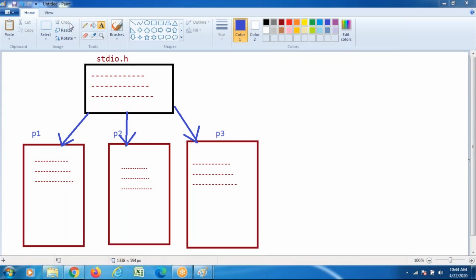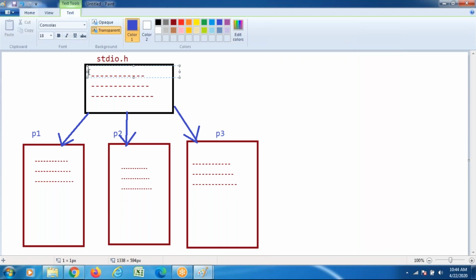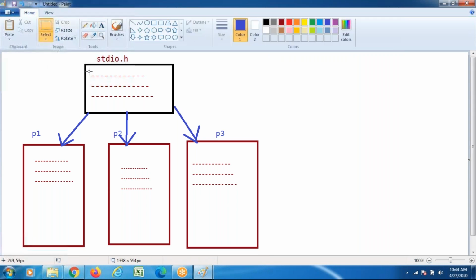What is the disadvantage? The same information is stored once, twice, thrice, n number of times. The same file's data is stored n number of times.